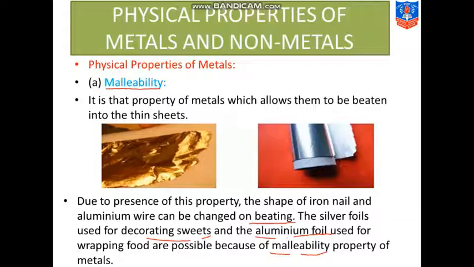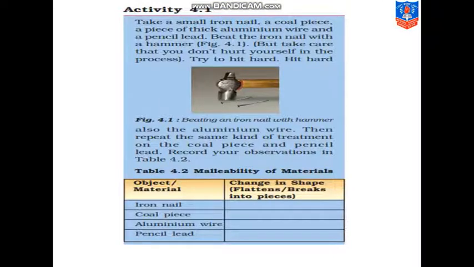There is one activity showing the malleability. Let's see it. Students, this activity is also given in your textbook. Activity 4.1. What is it? Take a small iron nail, a coal piece, a piece of thick aluminium wire and a pencil lead. The tip of the pencil, right? You have to take all of these. Iron nail, a piece of coal, a thick aluminium wire and a pencil lead. Beat the iron nail with a hammer.